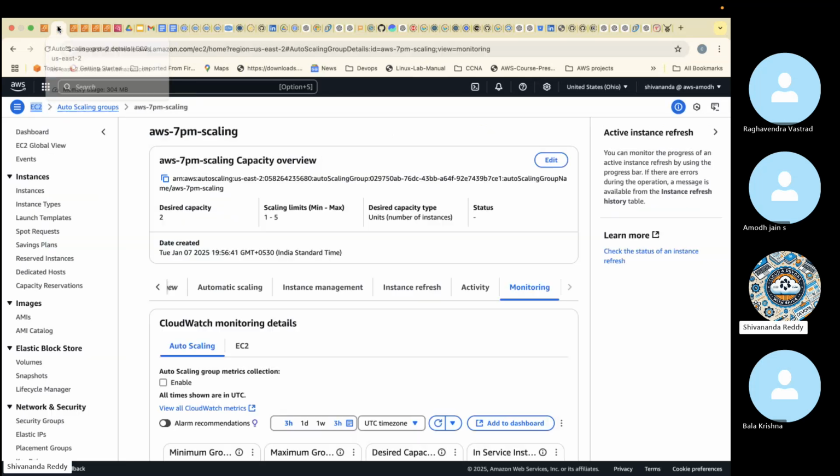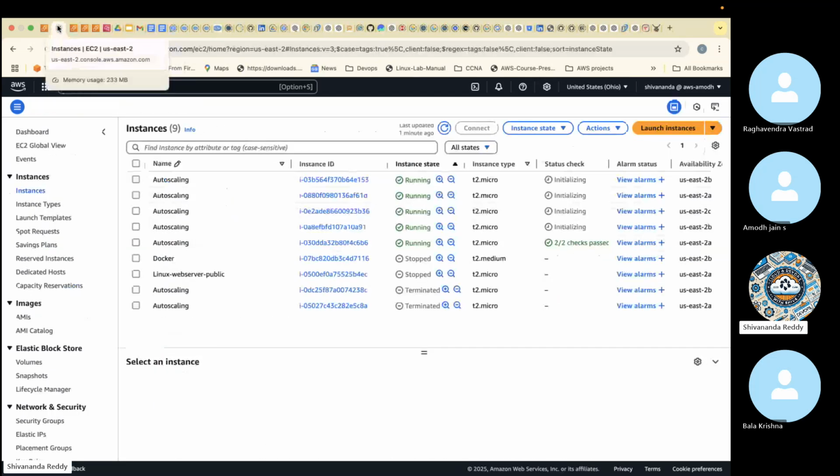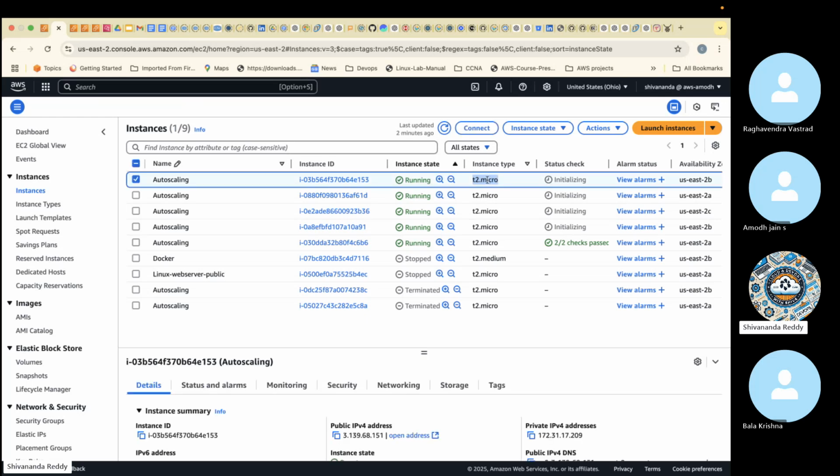And also there are 2 types of auto scaling, guys. One is vertical auto scaling, another one is horizontal auto scaling. Vertical auto scaling: remember this t2.micro is very small. I can increase this to t2.small, t2.medium, t2.large, like this I can increase. But if I want to change this instance type, I require downtime. I need to stop the server, change this, and start the server. That is what we call vertical auto scaling.